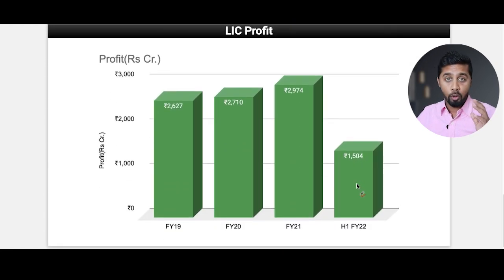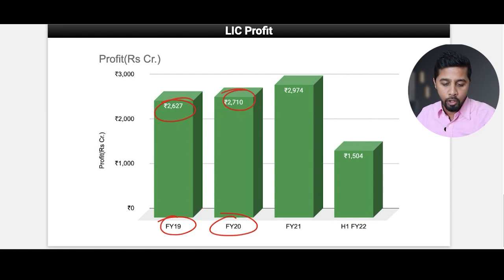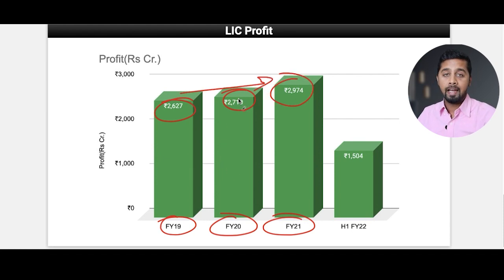And finally, if you look at the profits of LIC, in FY19 the profit stood at 2,627 crore. In FY20 profit stood at 2,710 crore. And in FY21 profit stood at 2,974 crore. So year on year there is a rise in profit. And what is more interesting is that in spite of the pandemic and COVID, there is no fall in the profitability of LIC. And in H1 of FY22, the profit stood at 1,504 crore.